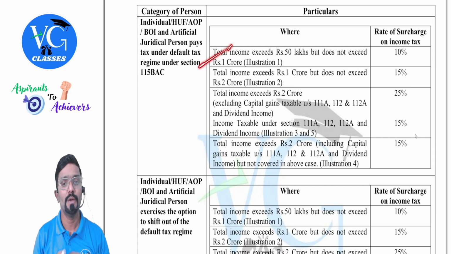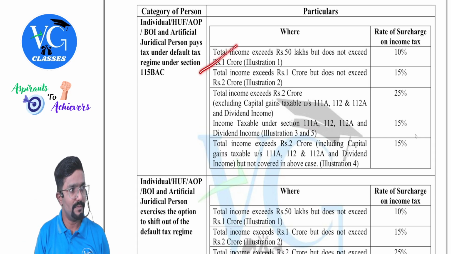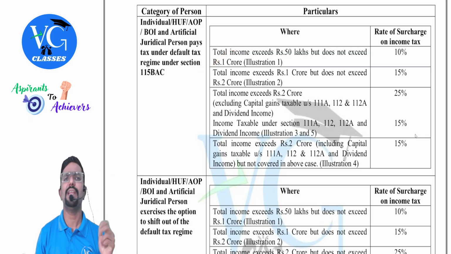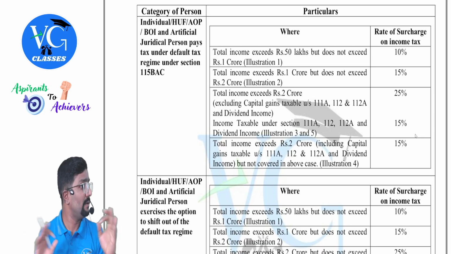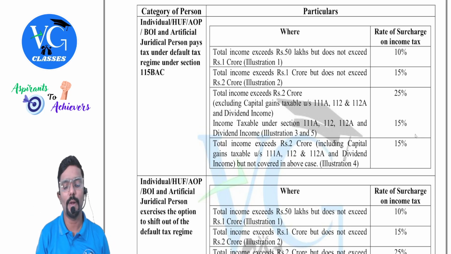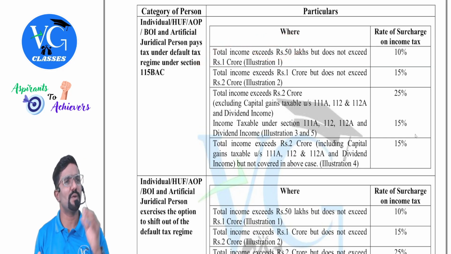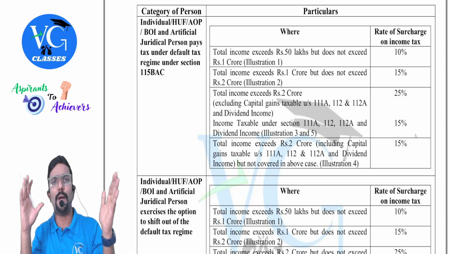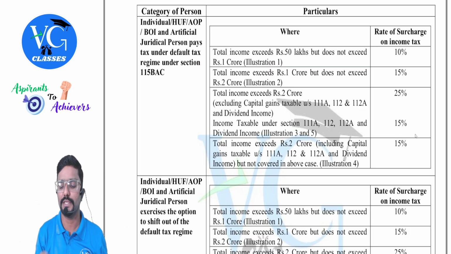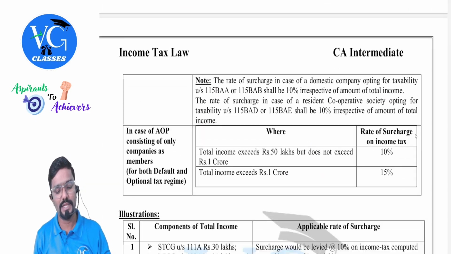Pay attention. Total income exceeds first. Sir, what if total income is up to 50 lakh? No surcharge. Tax you have to pay, but no surcharge. Okay. If total income is more than 50 lakh but does not exceed 1 crore, simple, more than 50 lakh but up to 1 crore, where up to means less than or equal to 1 crore. Yes, sir. What is the surcharge rate? 10%.